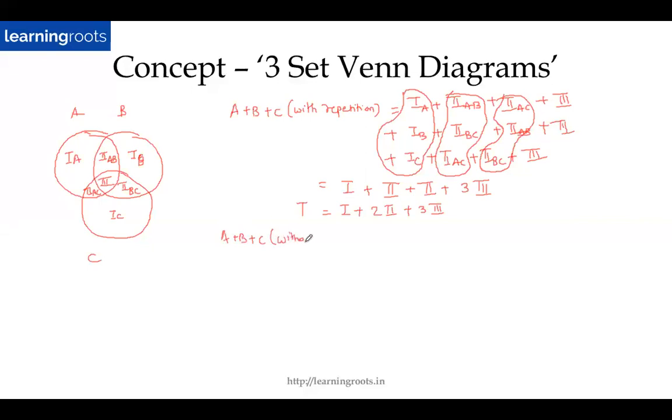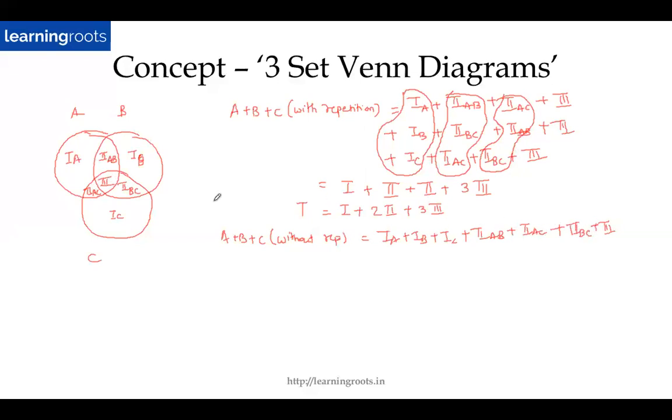Let me do the same thing again, but this time I will do it without repetition. So what is A plus B plus C without repetition? That means I'll not double count or triple count any element. I'll count the elements only once. So this is simple, right? It's nothing but 1A plus 1B plus 1C plus 2AB plus 2AC plus 2BC plus 3. I'm just adding up all the elements: seven elements, I'm adding them all here.